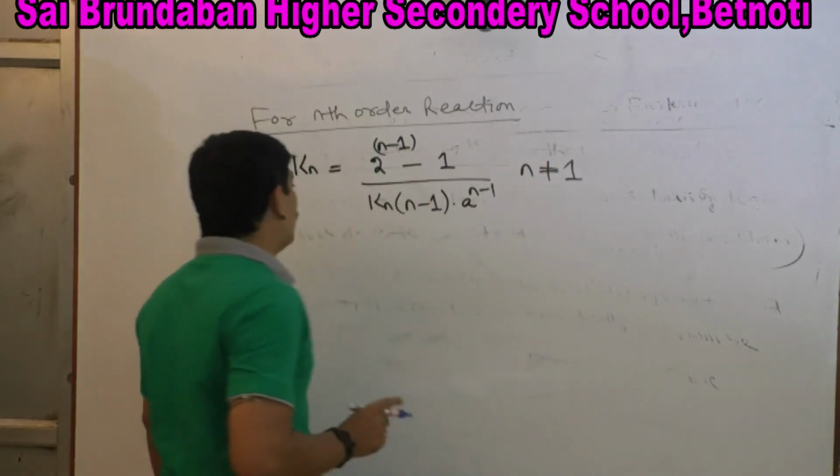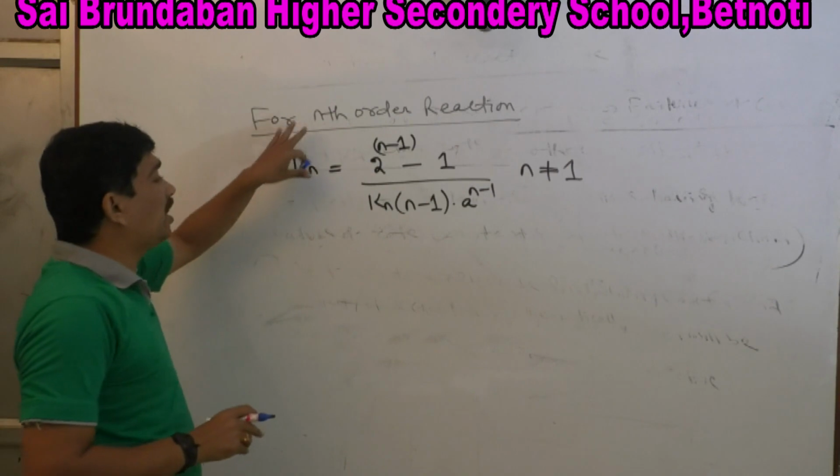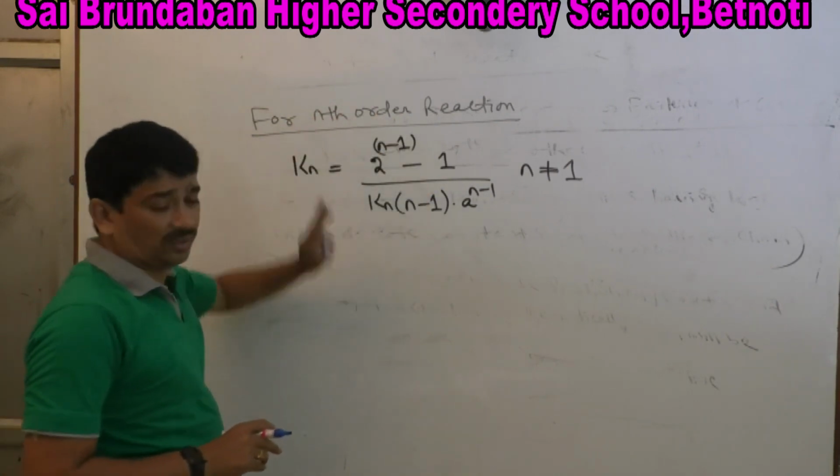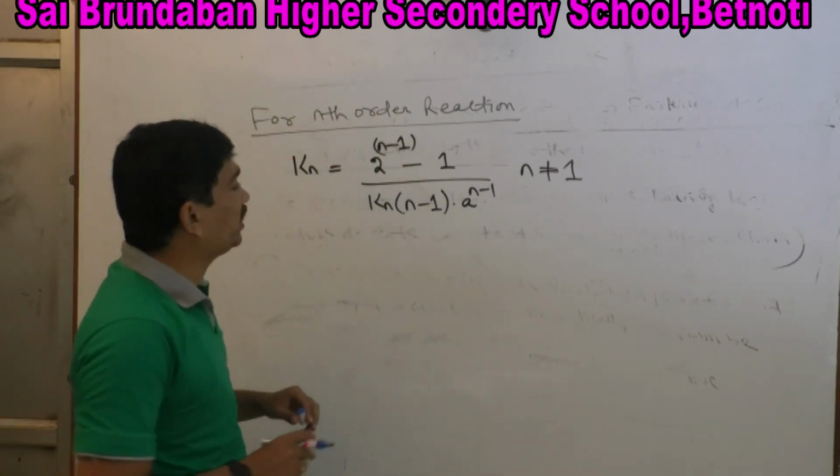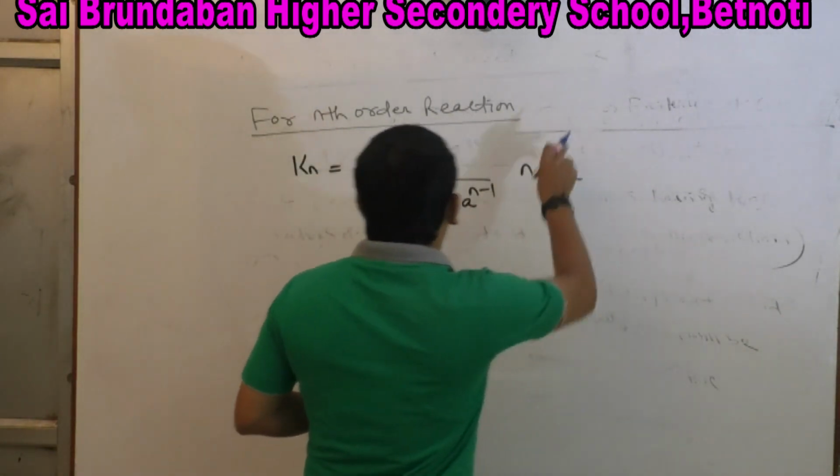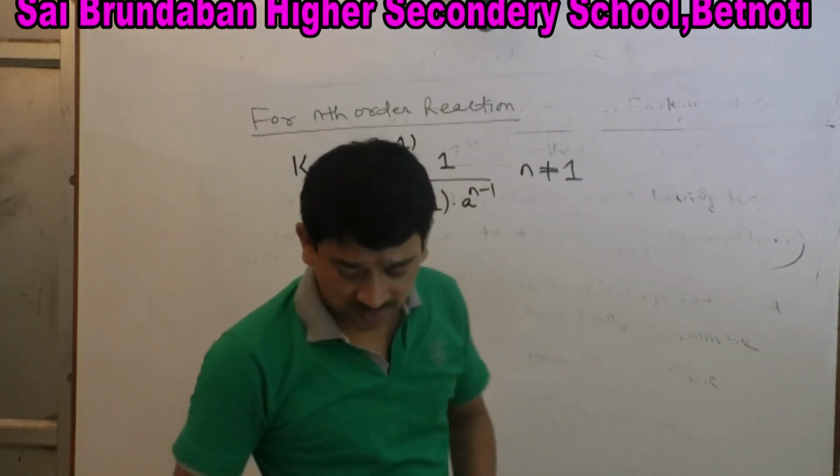This is the formula to calculate the rate constant for nth order reaction, where n is not equal to 1, because for n equal to 1 it would be 0. Clear? Next question.